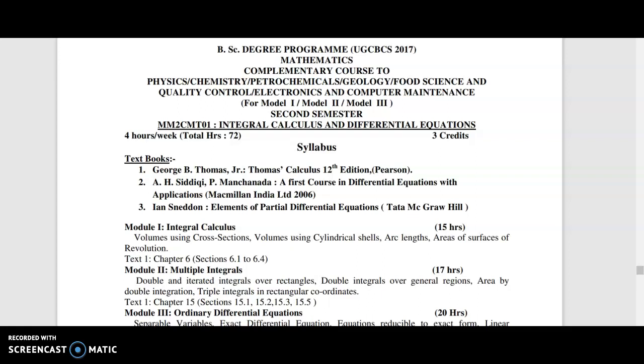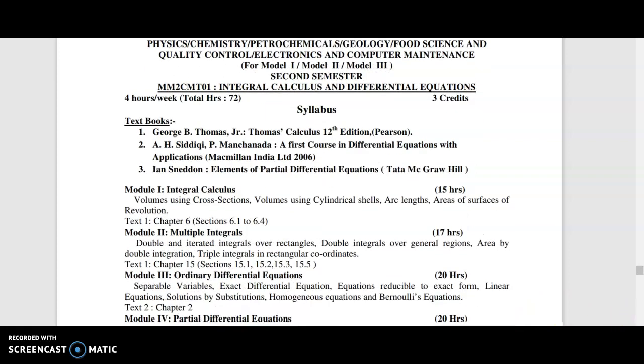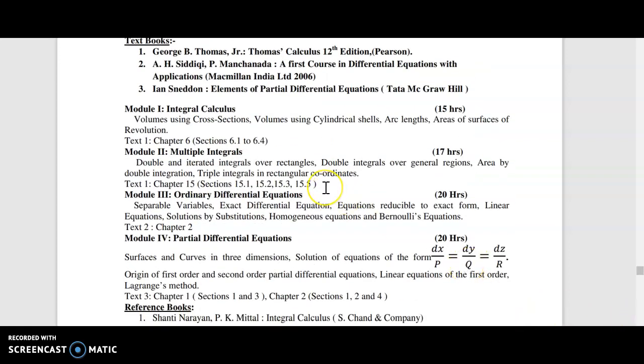By the starting of June, we can complete the first module, I think, integral calculus. That module can be completed in 1 or 2 weeks. So within this time we can complete the first module, and the other modules are, when I introduce the syllabus, I have to do it completely.